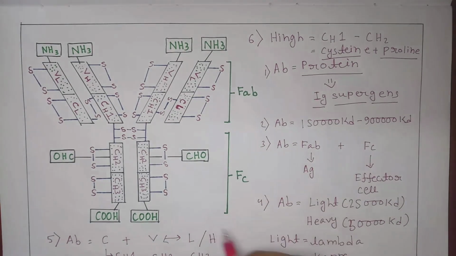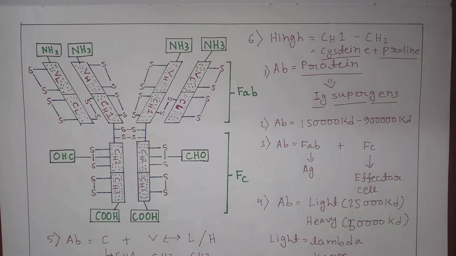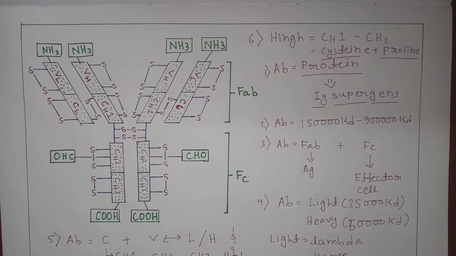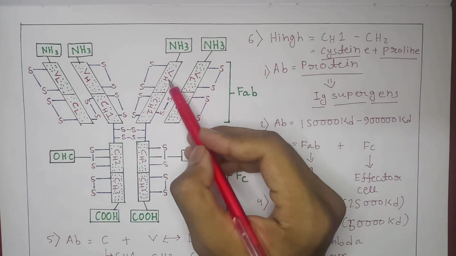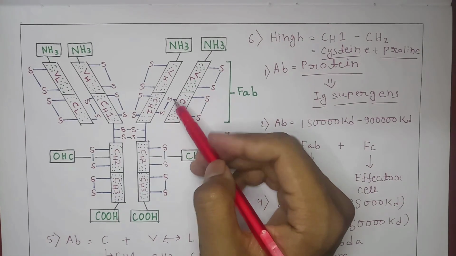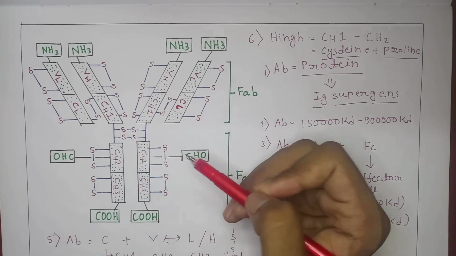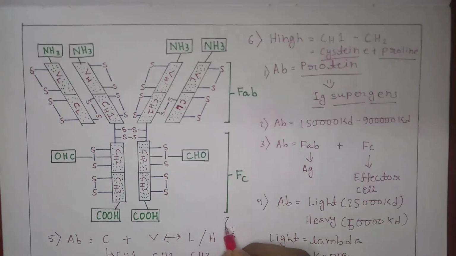Okay, and the heavy chain and the light chain, these two chains are joined by the disulfide bond. So the disulfide bond actually links the heavy chain and the light chain. So it was our seventh point of view.